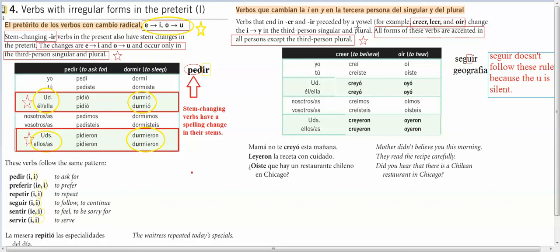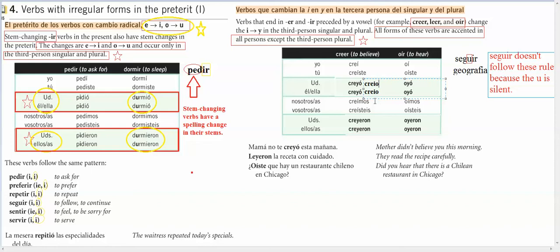But if your two vowels in your infinitive form both have a sound and there's two vowels next to each other, when you conjugate them out, it would be too much. For example, if I did what I was supposed to, this would be creí, creíste, creió. It's too hard to say.